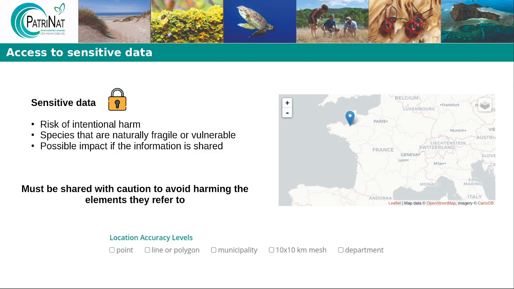There are 5 possible accuracy levels on OpenOps: the point level, which is used for non-sensitive data, so you get the exact location, and for sensitive data, the location is blurred. It can appear as a line or a polygon, or at larger scales, like a municipality, mesh, or even whole department. These precautions are important because sensitive data must be shared with caution to avoid harming the species they refer to.